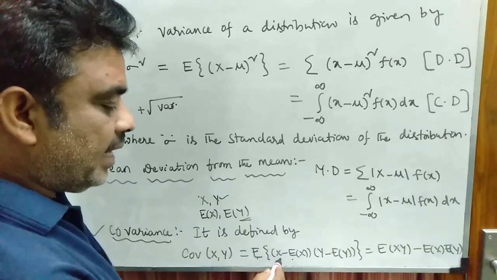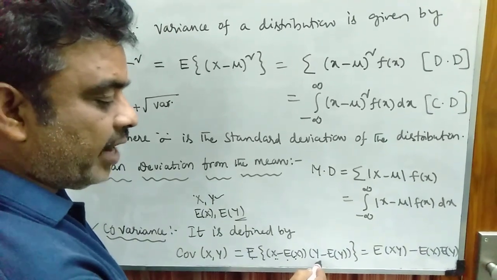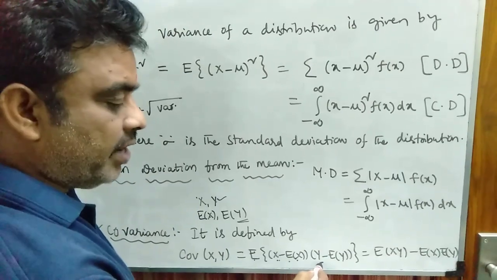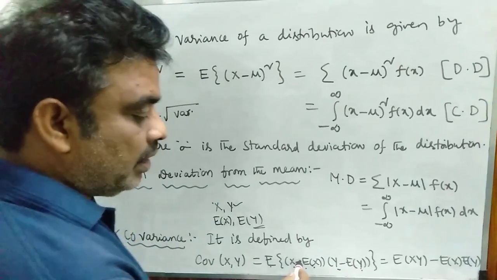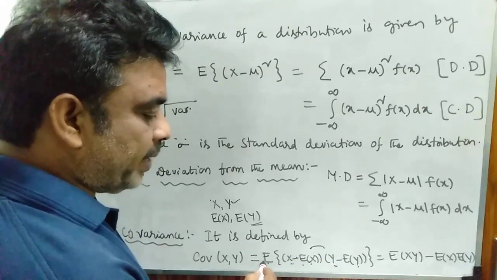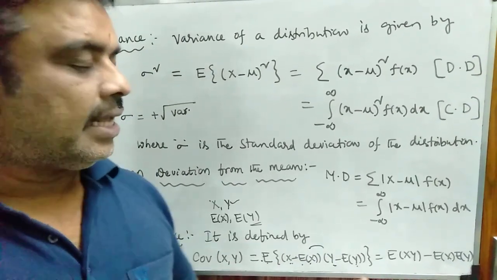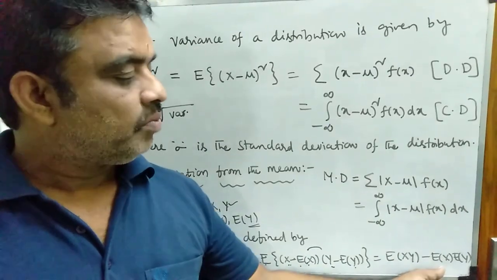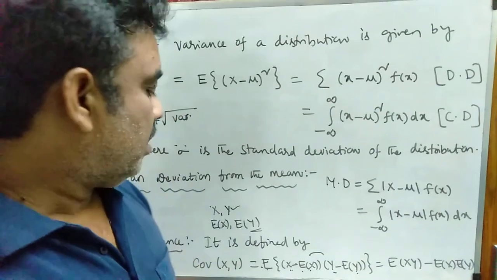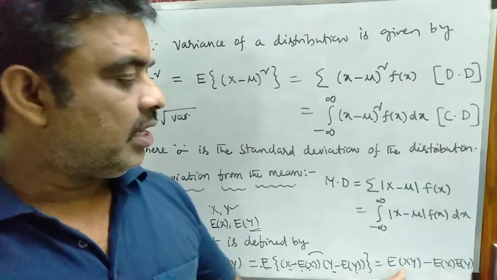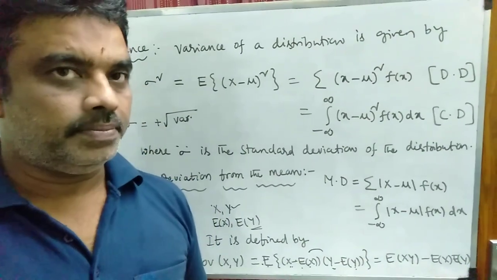The product of the expectation of x minus E of x and y minus E of y is nothing but the covariance of xy. It can also be written as E of xy minus E of x into E of y. So covariance of xy is equal to E of xy minus E of x into E of y.